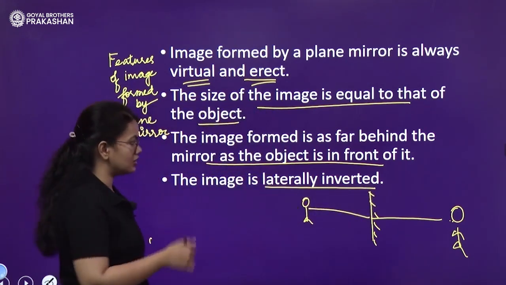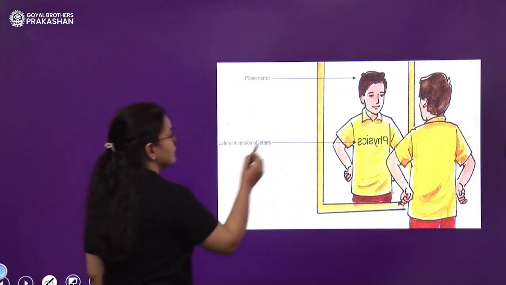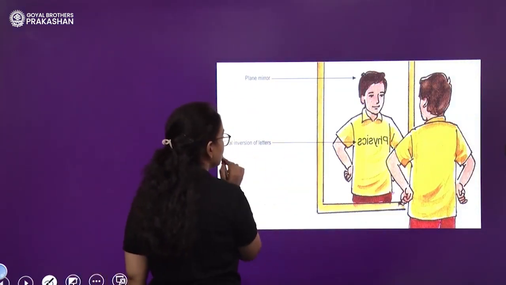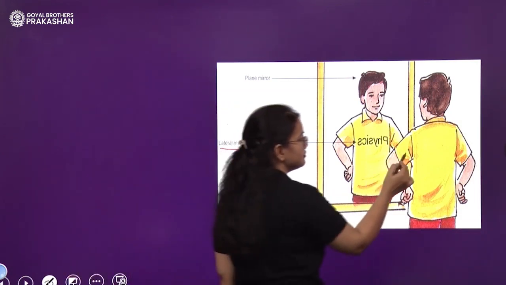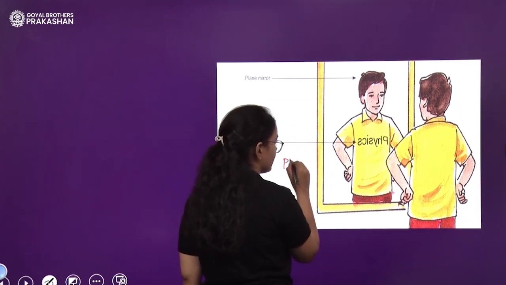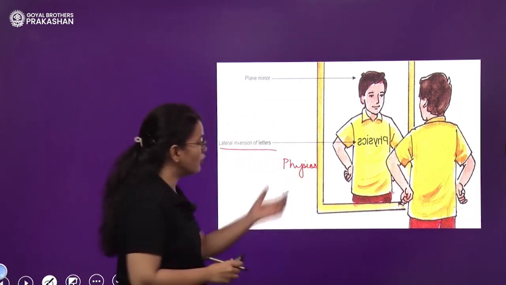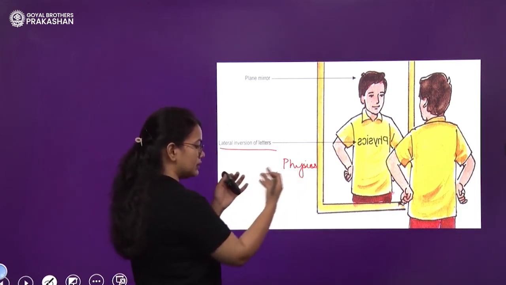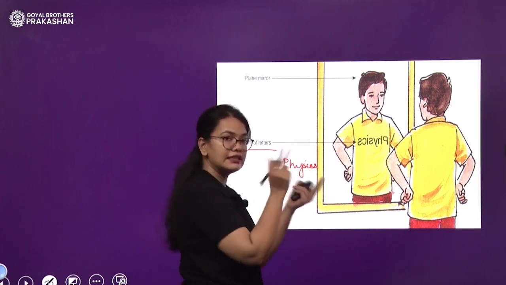Okay, we'll understand the meaning of lateral inversion through this figure. See, this is your plane mirror, right? Now, what is lateral inversion? Lateral inversion means the word physics was written like this on the t-shirt, in this way. Right? But what do you observe? The S was on the right, it has come to the left and it has inverted.